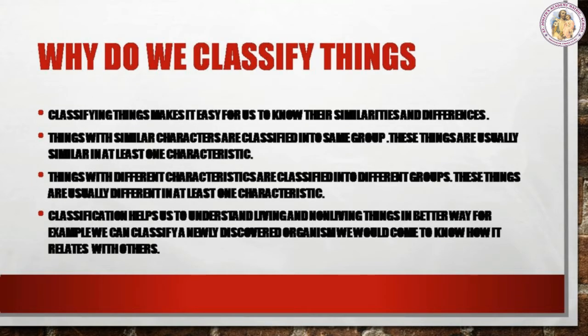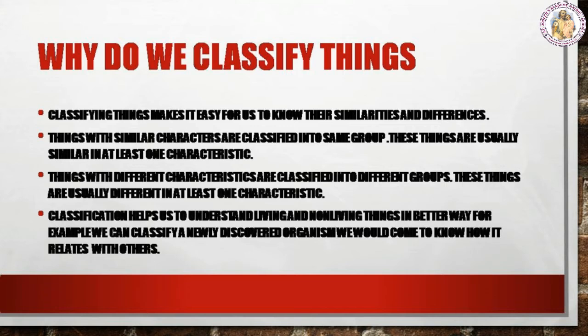So, why do we classify things? Classifying things makes it easy for us to know their similarities and differences. Things with similar characters are classified into the same groups. These things are usually similar in at least one characteristic. Things with different characteristics are classified into different groups. These things are usually different in at least one characteristic. Classification helps us to understand living and non-living things in a better way. For example, we can classify a newly discovered organism. We would come to know how it relates to others.